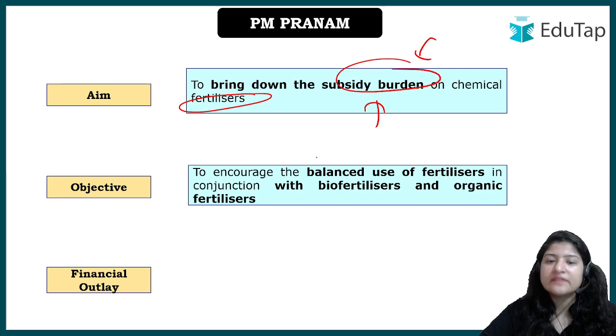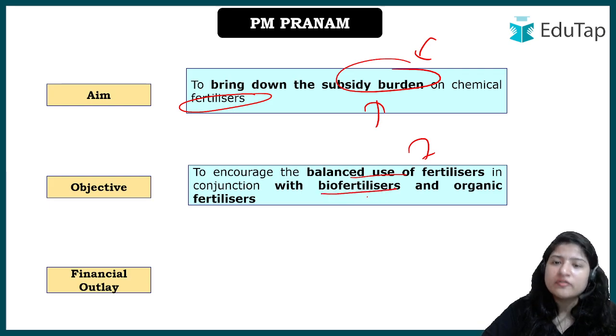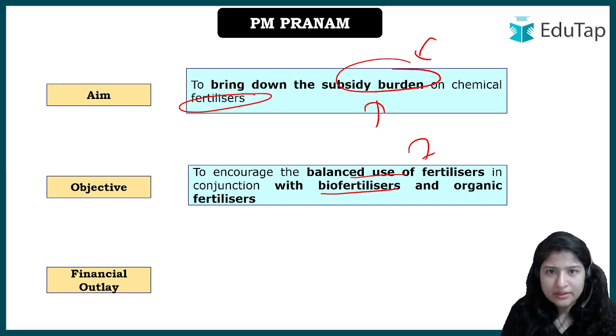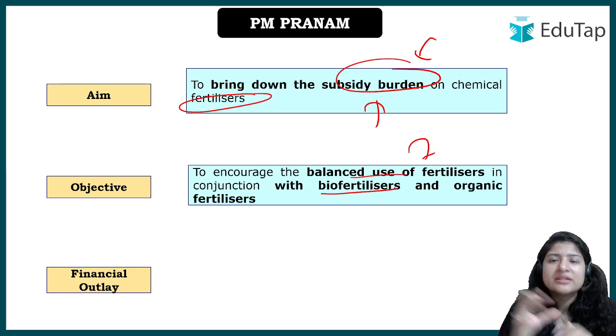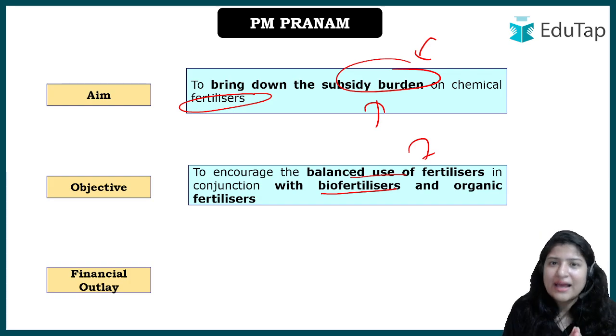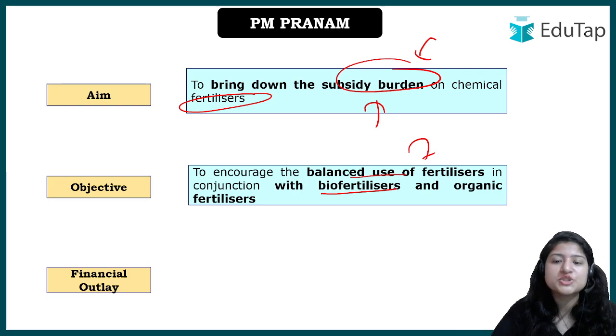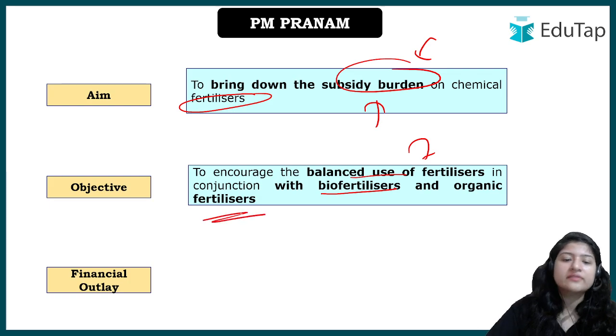ठीक है, ऑब्जेक्टिव क्या है? To encourage the balanced use of fertilizers. ठीक है, जैसे आप बायो फर्टिलाइजर्स यूज कर सकते हो. What are biofertilizers? These are the living organisms that promote such environment where the nutrient production can happen, right? जैसे आपके leguminous crops हैं, उनके साथ आप राइबोसोम्स अटैच कर सकते हो. This will promote the fixation of nitrogen into the soil. ठीक है, so there are such biofertilizers and organic fertilizers as well.